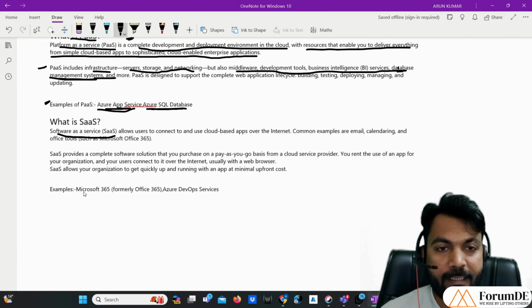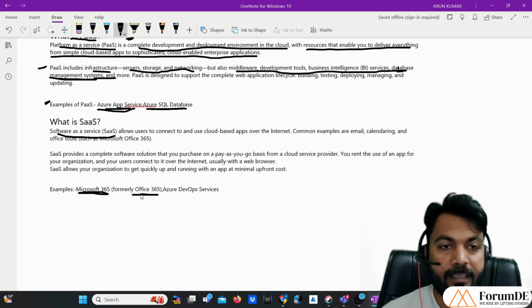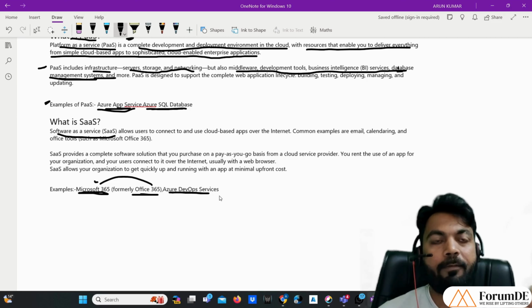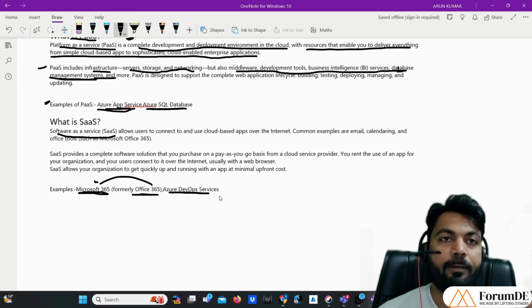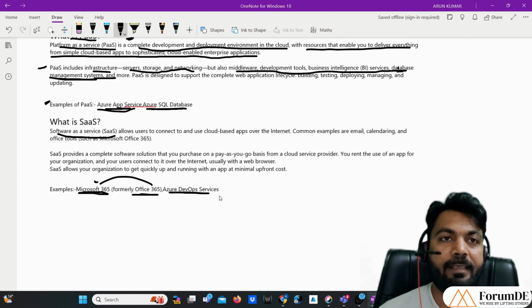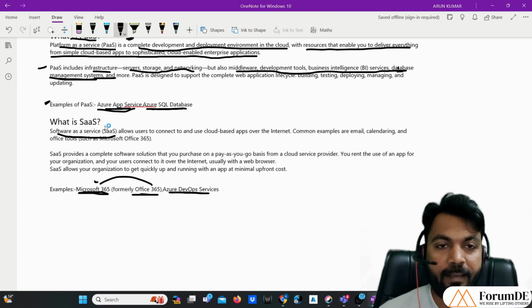If I take an example, we have something called Microsoft 365. Earlier it was called Office 365. Now the name has been changed. And we have another service called Azure DevOps Services, with the help of which we do the deployment of pipelines from development to UAT to production. So these two services in Azure are examples of software as a service.